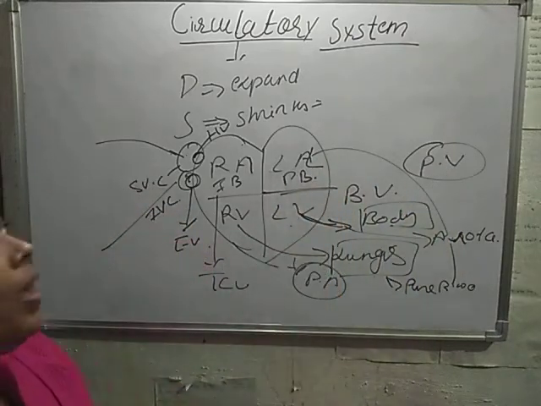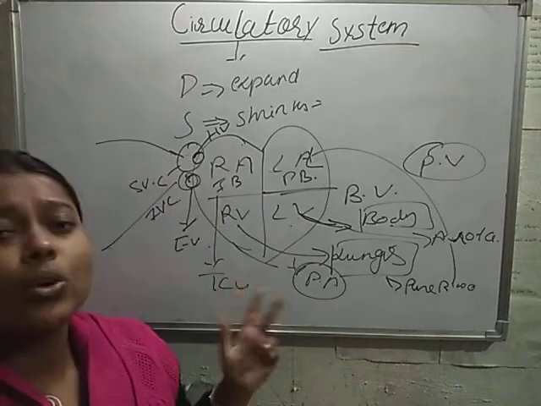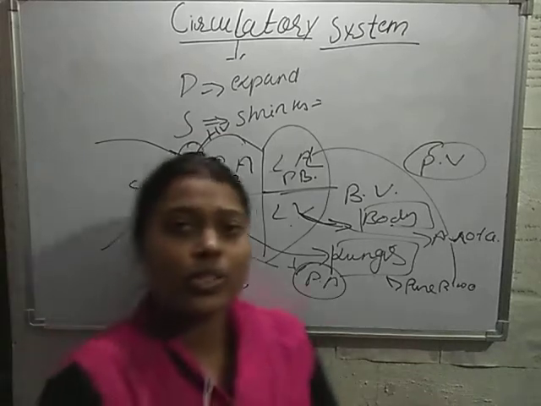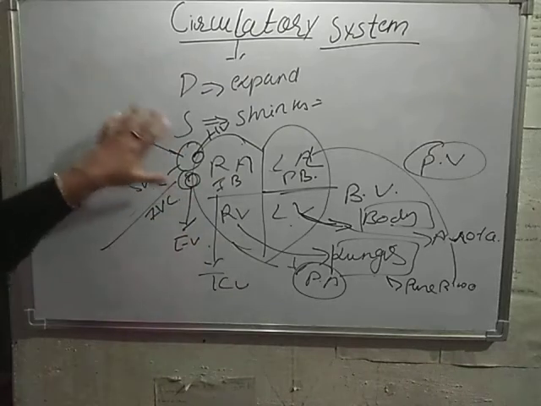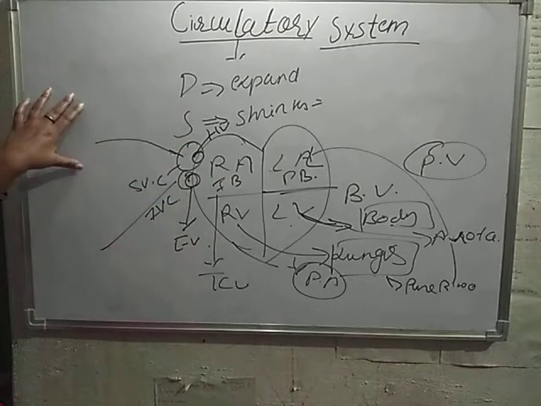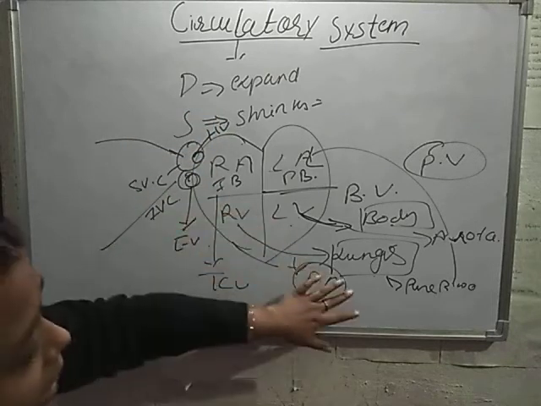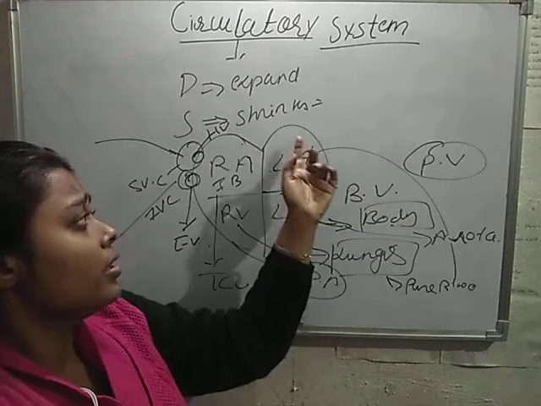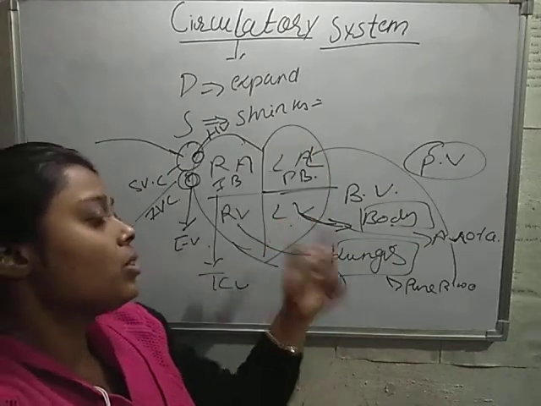Okay, so we can see there is a double circulation in human beings. Double circulation is found in human beings. Once blood comes from the body, it comes into the right auricle, then the right ventricle, then the lungs, and again from the lungs to the left auricle and left ventricle, and then to the whole body.